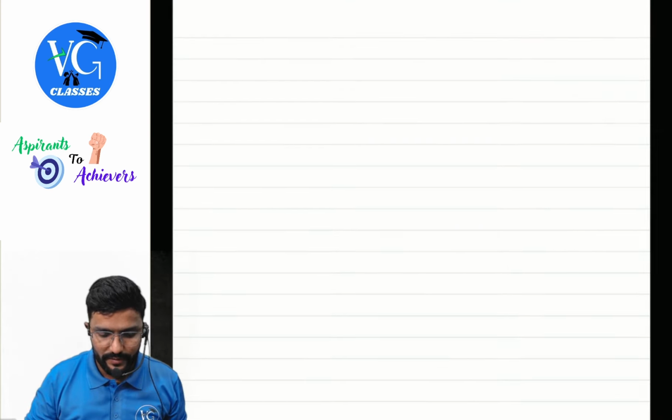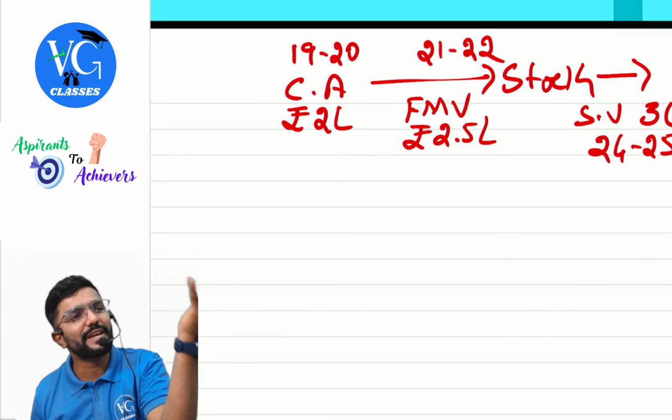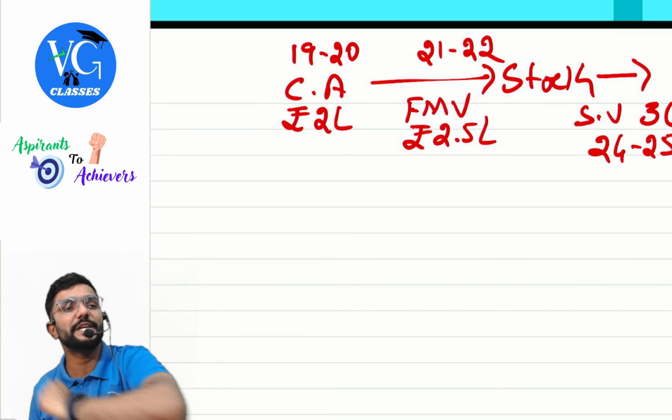2.5 lakh. And the stock is sold for a sale value of 3 lakh. When, sir? When is it sold? In 24-25, you guys assume. Guys, come on. Now, when there is a conversion of capital asset into stock, is it a transfer? Yes, sir. Is it a transfer? Yes. Should we compute capital gains? Yes, we have to compute. So what is the year of transfer, sir?